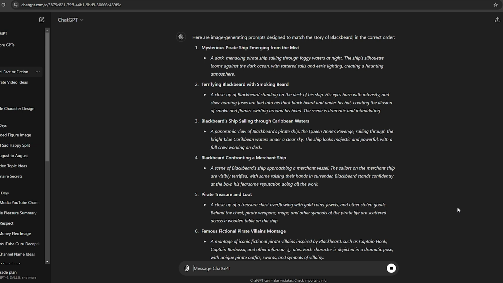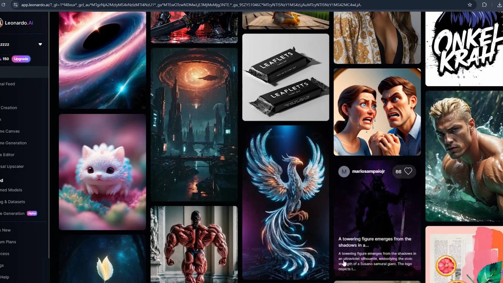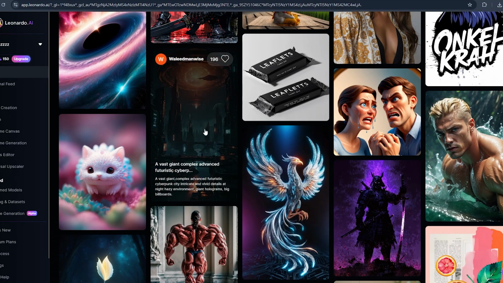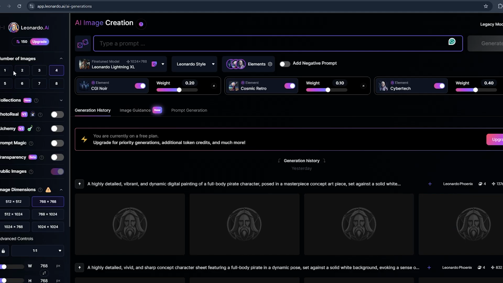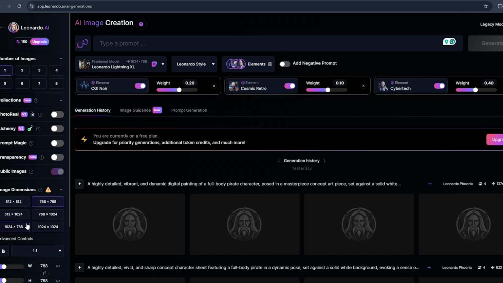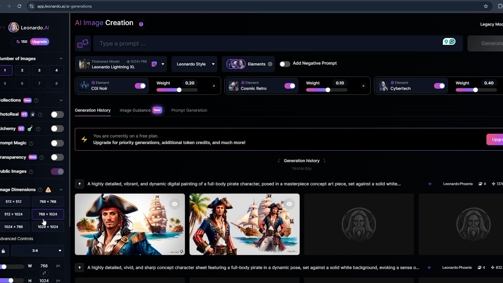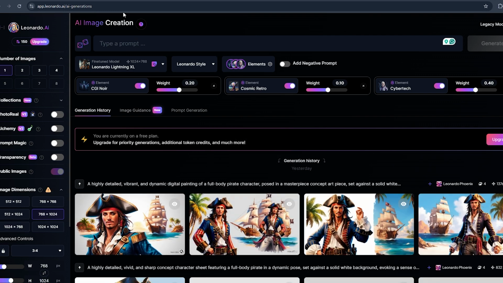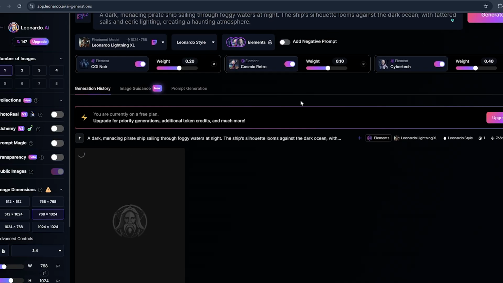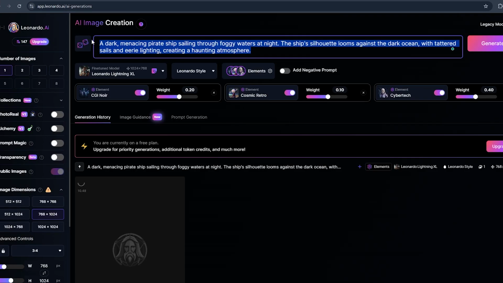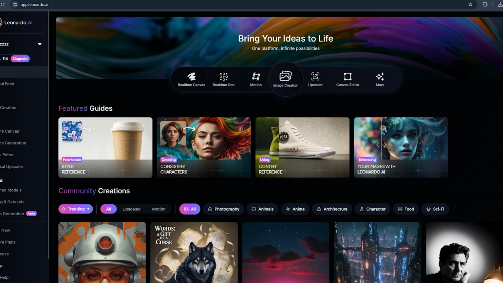Now, let's go to Leonardo AI and generate suitable images. After you go to Leonardo AI, you need to select a suitable image generating model. I'm going to go with this one, which is Photo Real 2. Make sure to select one image from this side menu and select this size. We need horizontal image size because these images are for short videos. Now, all you need to do is copy the image prompt we generate and paste it here. Just like this, create images for all the prompts to cover the whole story.